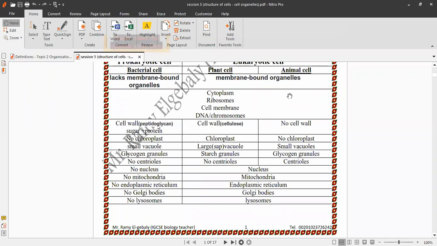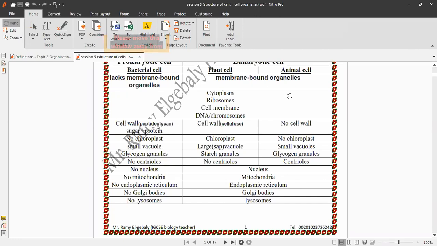No, they are absent from plant cell, because in mitosis, in the other chapter, plant cell divides by forming a plate. The bacterial cell also doesn't have centrioles because it reproduces by binary fission.